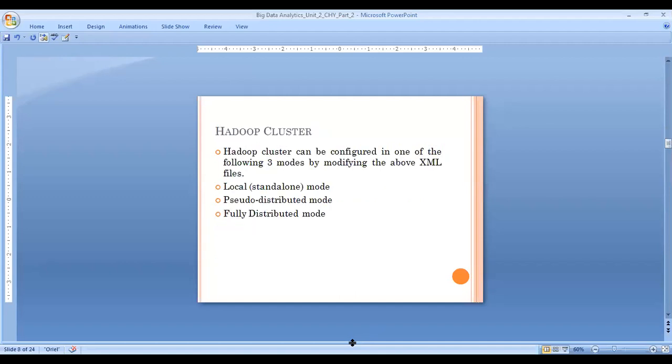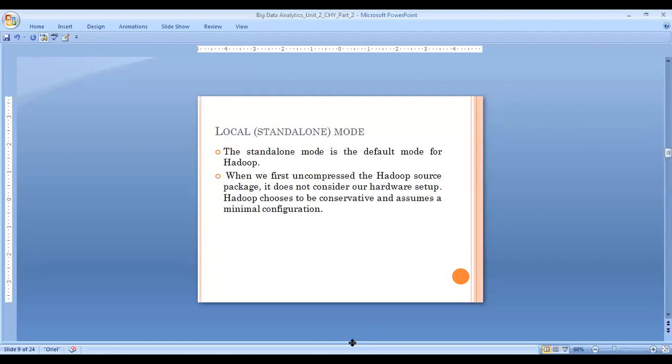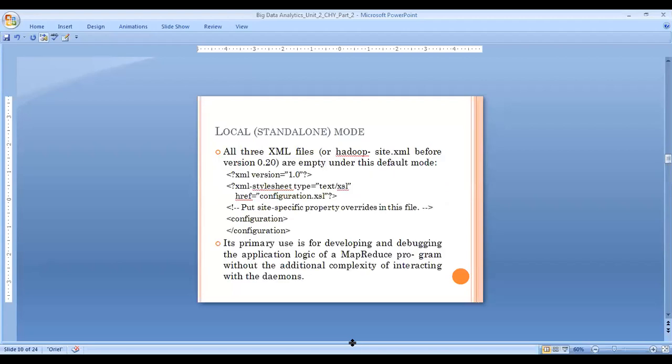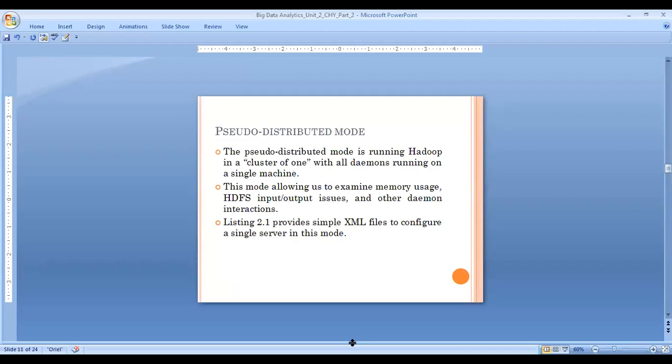So these are the three different modes: standalone, pseudo-distributed mode, and fully distributed mode. In standalone, we have minimal configuration. We don't have any external setup because we are considering a simple node only. One simple input data is given to the system, then we check the output. It is a simple input-output process. For this we have an XML file. In pseudo-distributed mode, we consider clustering nodes, and only one cluster. The cluster may contain a group of nodes.